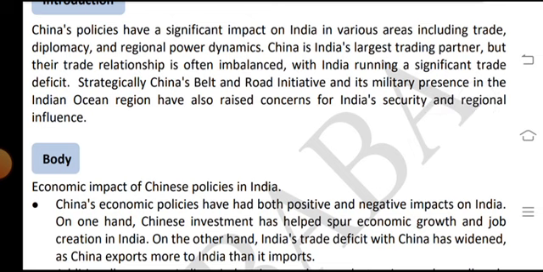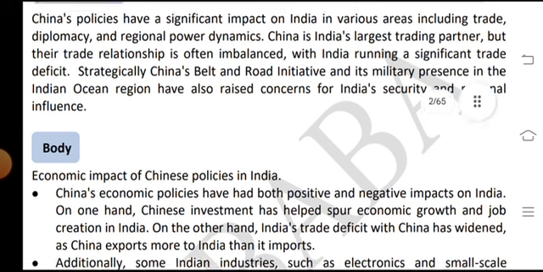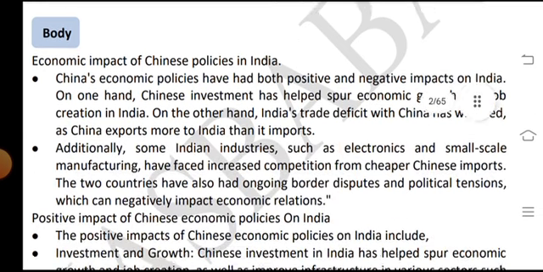China is India's largest trading partner, but the trade relationship is often imbalanced, with India running a significant trade deficit. Strategically, China's Belt and Road Initiative and its military presence in the Indian Ocean region have also raised concerns for India's security and regional influence.